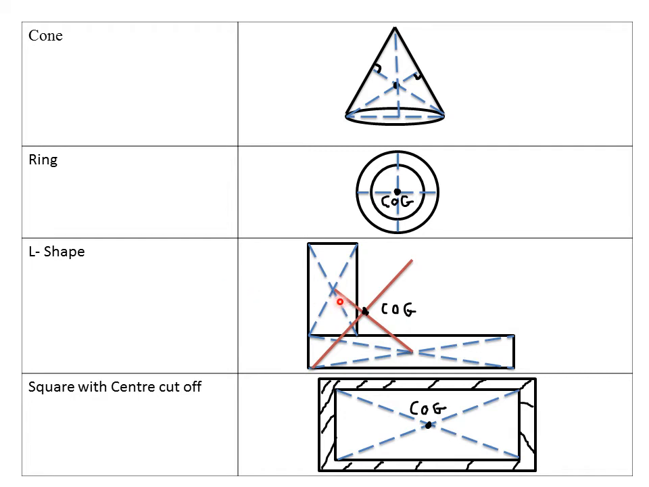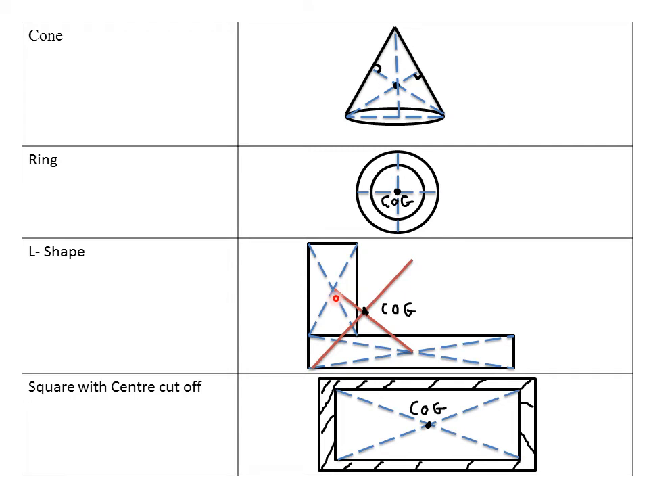Then for an L-shaped diagram like this one here, to determine the position of center of gravity, the first step, you divide the L-shaped into two rectangles and construct the diagonals of each rectangle. So like for my case, I've divided it into two rectangles. This is my first rectangle, then this is my second rectangle.